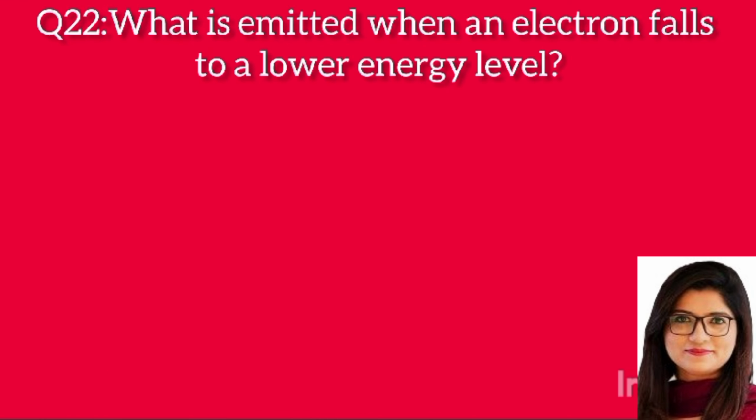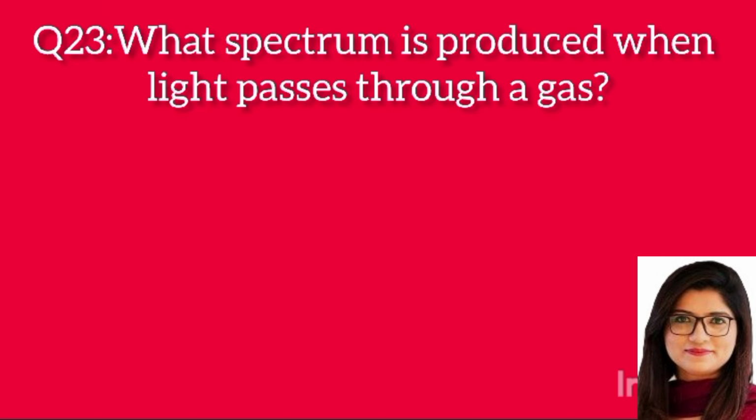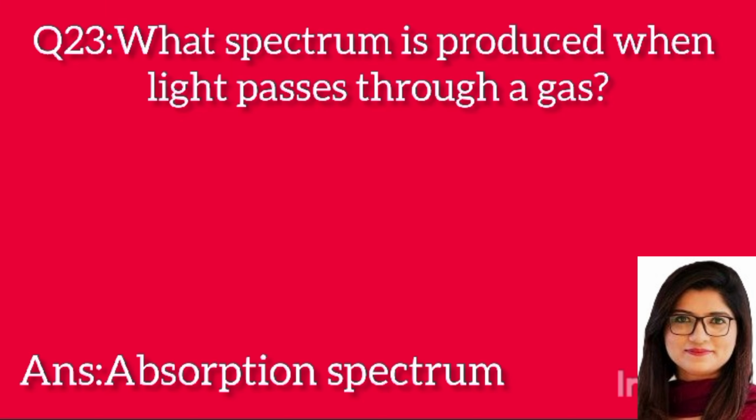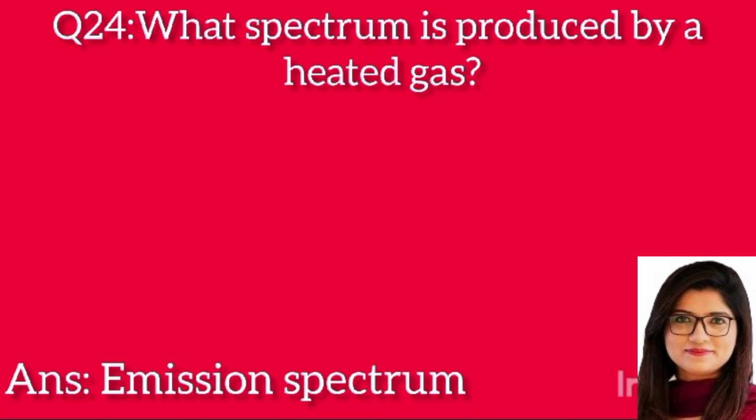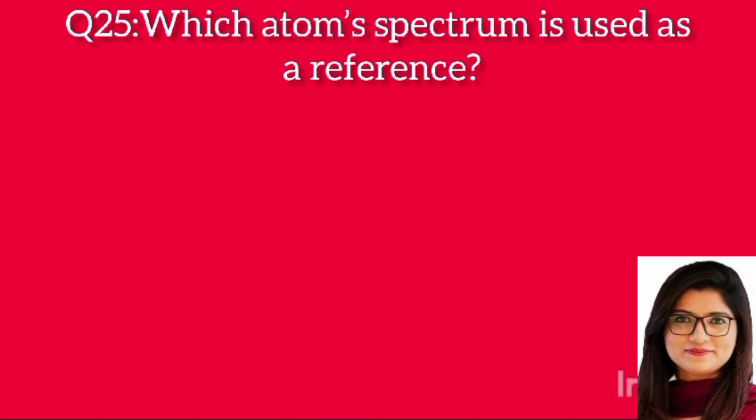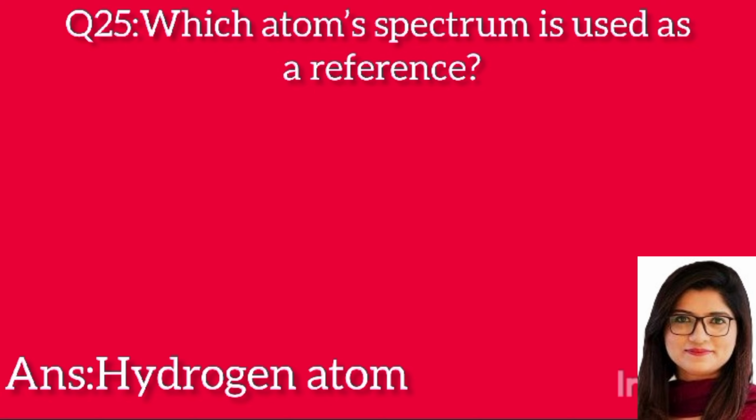Question 22. What is emitted when an electron falls to a lower energy level? Answer: light. Question 23. What spectrum is produced when light passes through a gas? Answer: absorption spectrum. Question 24. What spectrum is produced by a heated gas? Answer: emission spectrum. Question 25. Which atom's spectrum is used as reference? Answer: hydrogen atom.